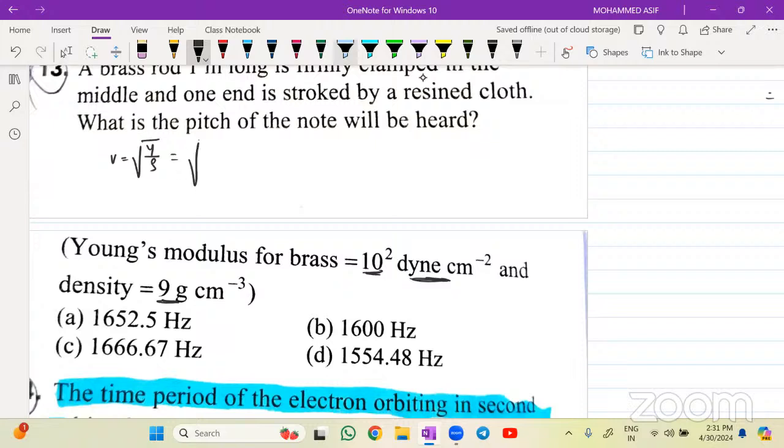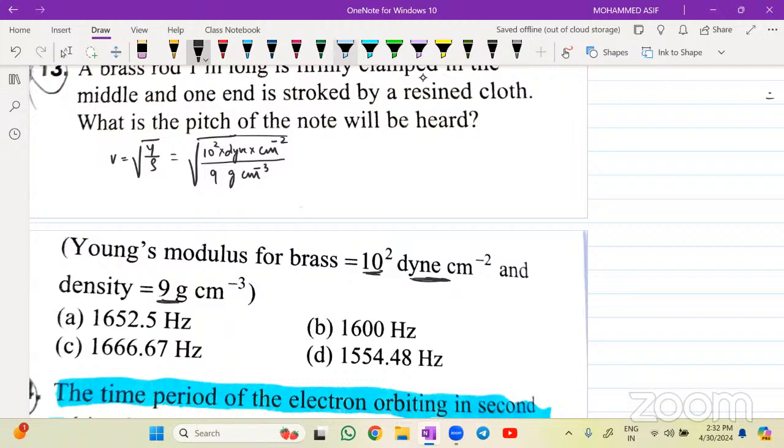This value will become under root of 10 power 12 dyne per centimeter square, divided by 9 gram per centimeter cube. तो कितना हो जाएगा देखो बेटा. Young's modulus is 10 power 12 into dyne into centimeter inverse square divided by density, density is 9 gram centimeter inverse cube. तो सेंटीमीटर स्क्वायर बचेगा, 1 सेंटीमीटर बचेगा.